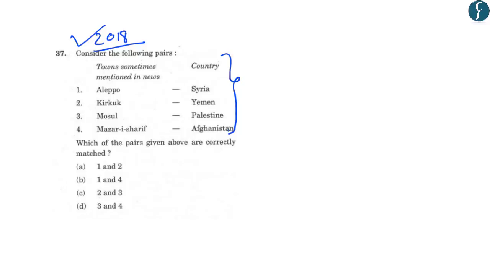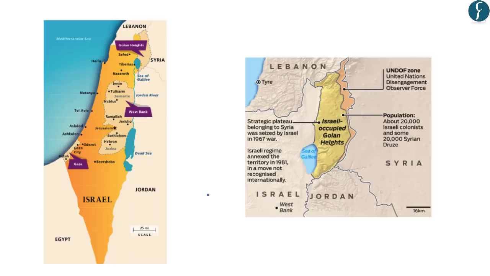So in this context, let us understand the various important locations in the Israel and the Palestinian region. Now, if you look at this map, this shows the territory of Israel and Palestine. So the territories which are under the control of Palestine are the West Bank and the Gaza Strip. And this data point that is in the news article highlights that Israel has been constructing encroachments in this West Bank region.